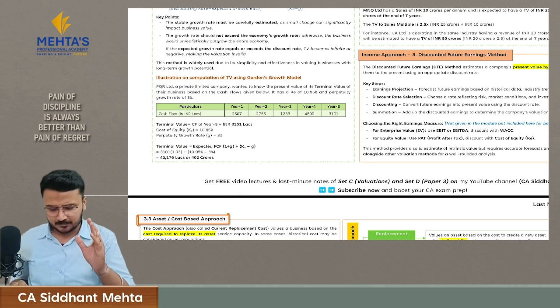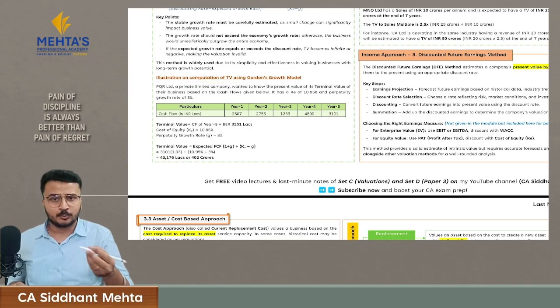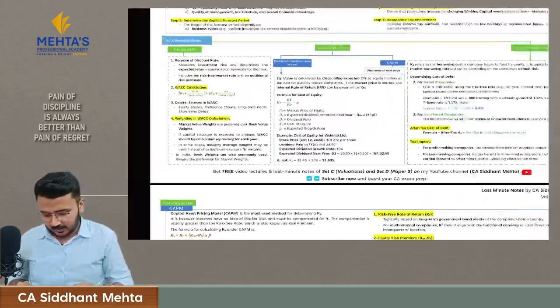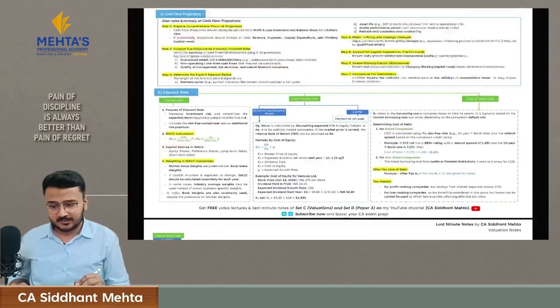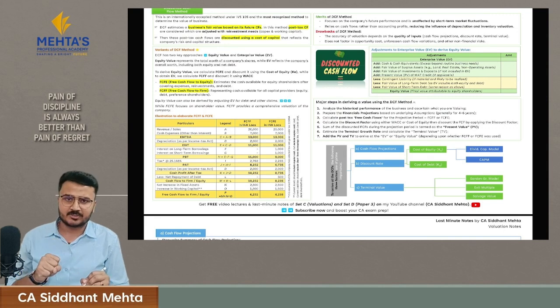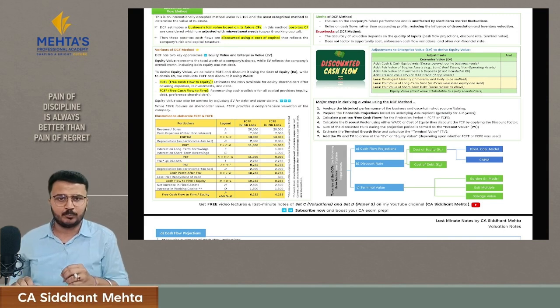They will ask you simple questions like calculate the terminal value using Gordon's growth model. They will ask you to calculate the leverage beta. They will ask you to do the WACC calculation. They will ask you to calculate free cash flow to the firm. These are the kinds of questions which they will ask you. Hence, understand these simple formulas and you will be covered for this chapter.